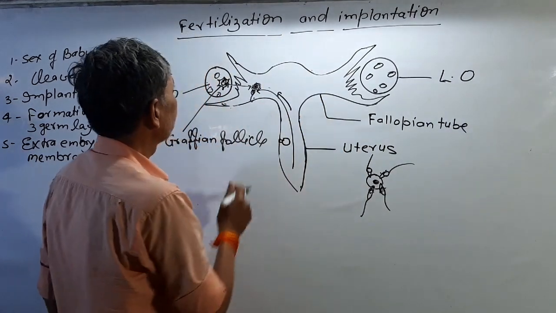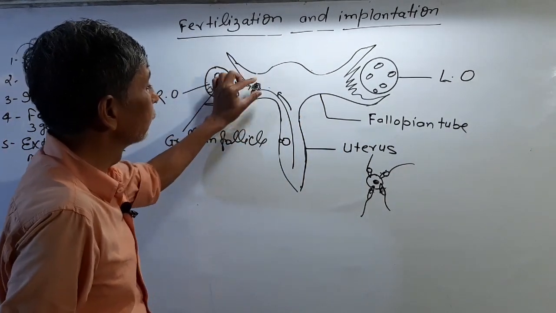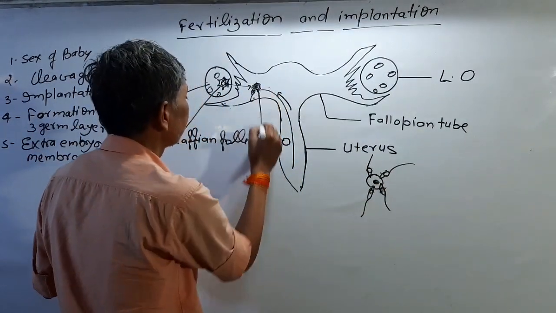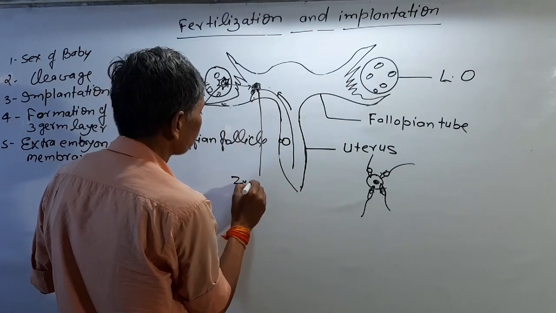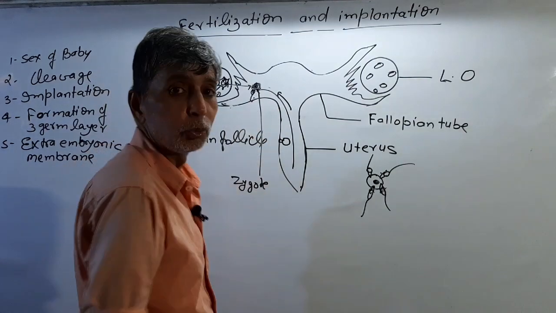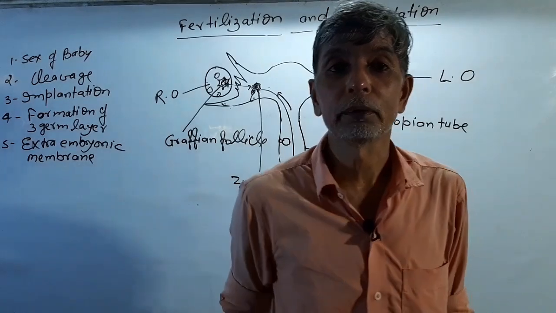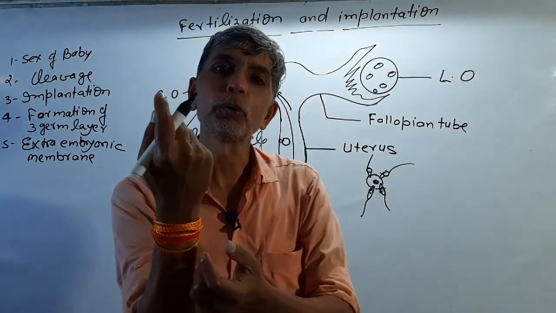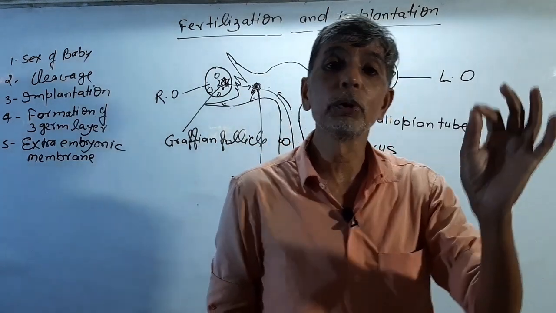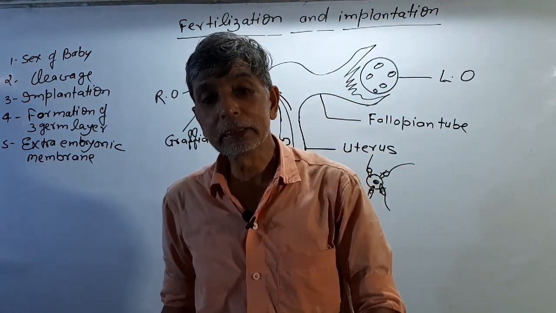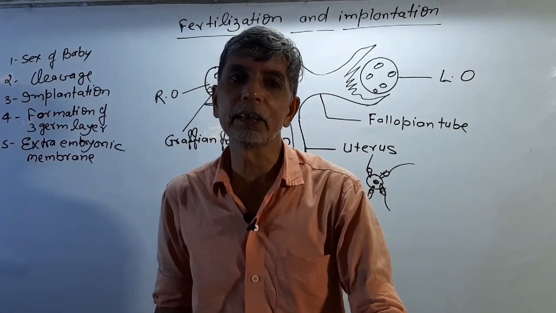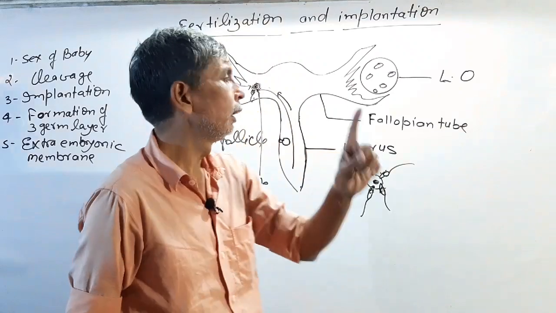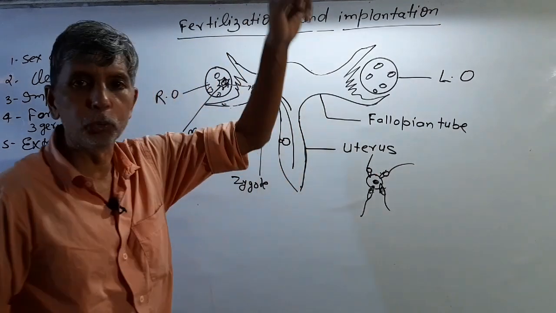What happens after fertilization? The name is changed after fertilization, it is called a zygote. This zygote undergoes embryonic development. The zygote is one cell. I have already told you that every organism starts its life cycle from a single cell. Humans also start their life cycle from a single cell. The first cell is the zygote.